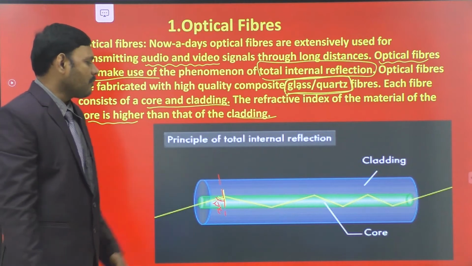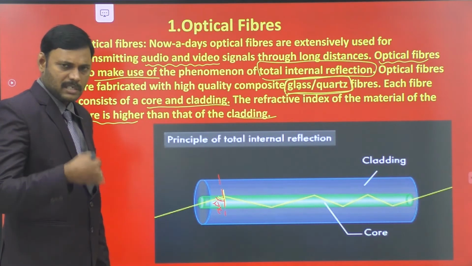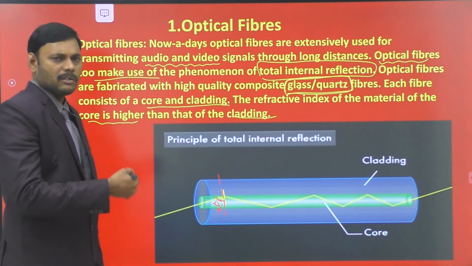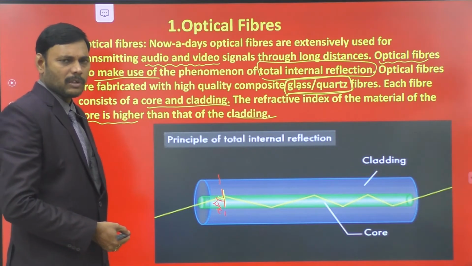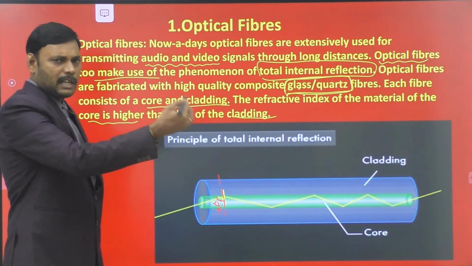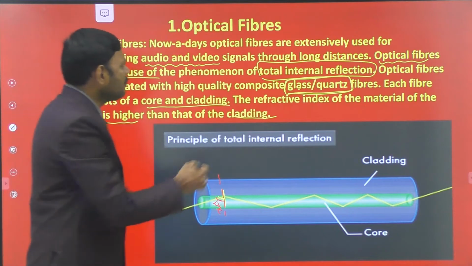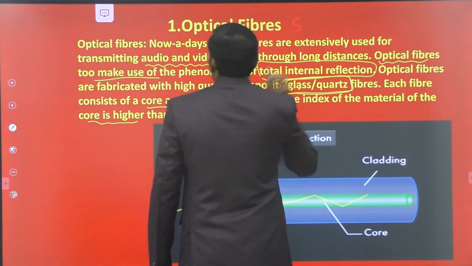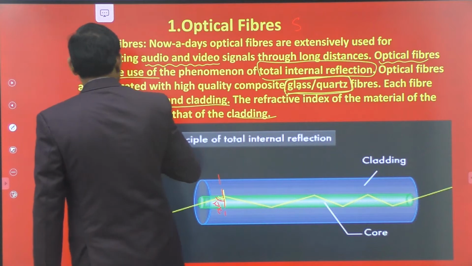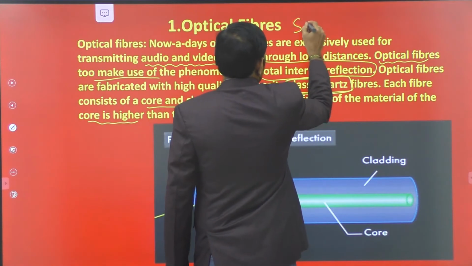So for the given pair of core and cladding surfaces, there is some critical angle. According to the formula, sin iC is equal to the refractive index of the rarer medium by the refractive index of the denser medium, where iC is the critical angle.